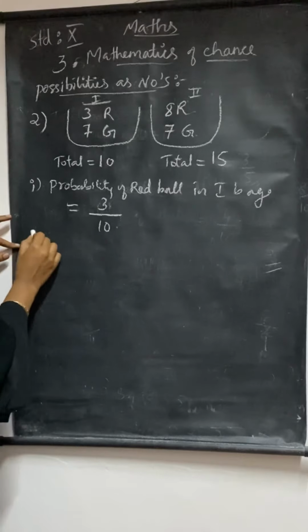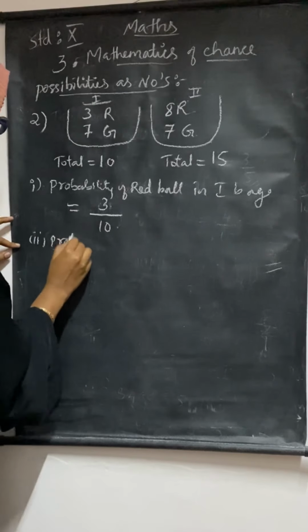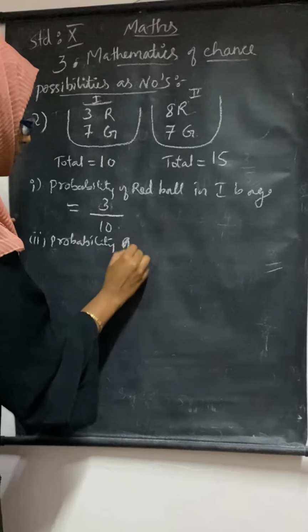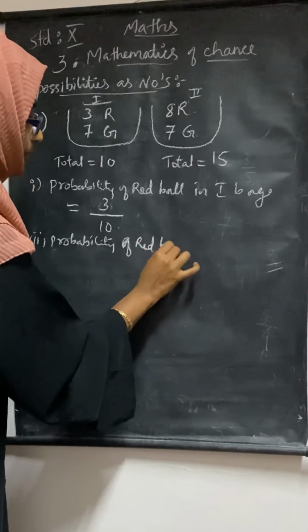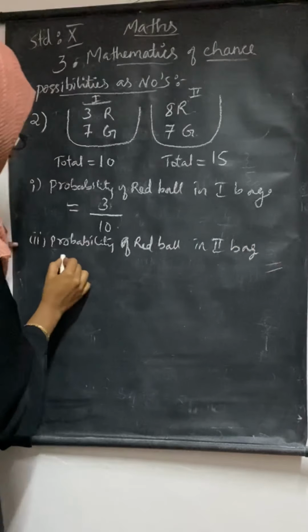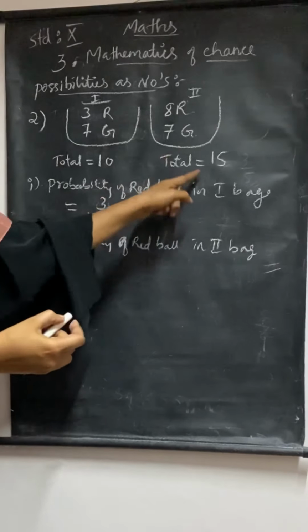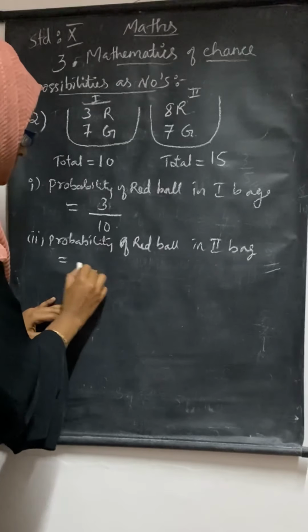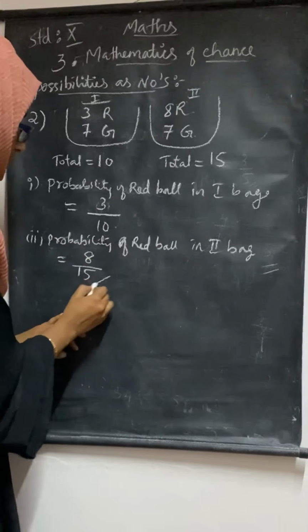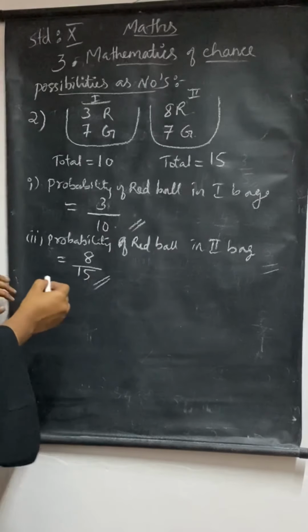Now the second question, in the same way, probability of red ball in second bag. Second bag, what is the total? 15, denominator, and red balls how many? 8. So 8 by 15. Now the third question.